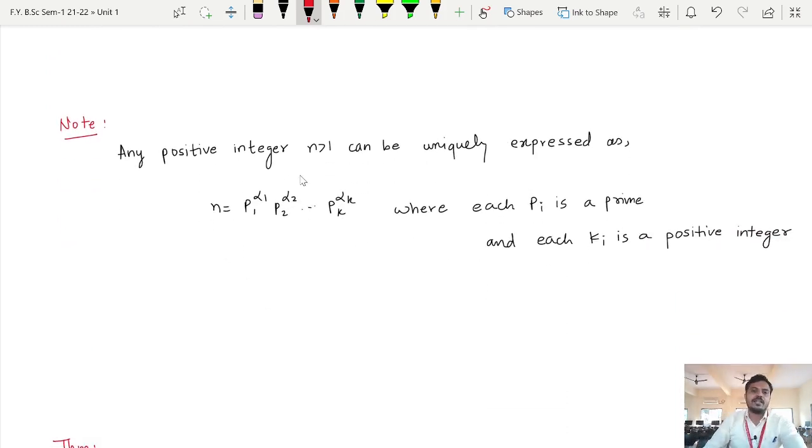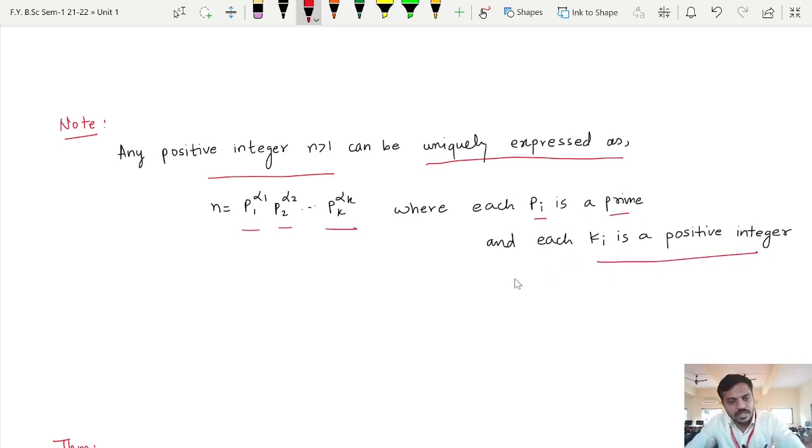So it says that any positive integer n greater than 1 can be uniquely expressed as p1 raised to alpha 1, p2 raised to alpha 2, and so on, pk raised to alpha k, where each pi is a prime number and each alpha i is a positive integer. Let us try to understand it by taking one more example. So if I have 210, let us say, how can we write it?